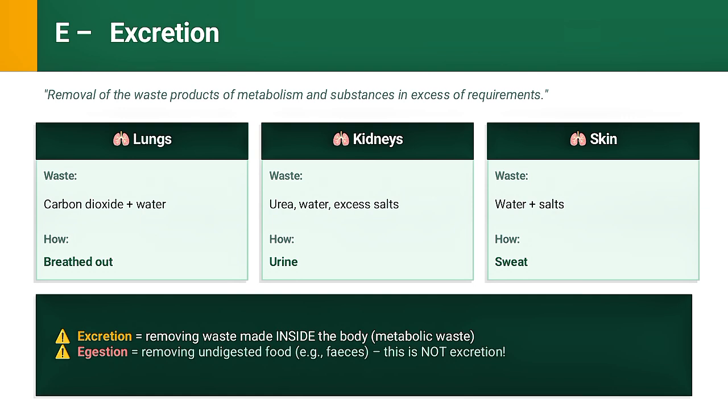Now the big exam trap. Excretion is not the same as egestion. Excretion means removing metabolic waste made inside the body. Egestion means removing undigested food, meaning feces. This food was never absorbed into the body, so it was never part of metabolism. If you write that feces is a product of excretion in your exam, you will lose marks. Feces is egestion, not excretion.